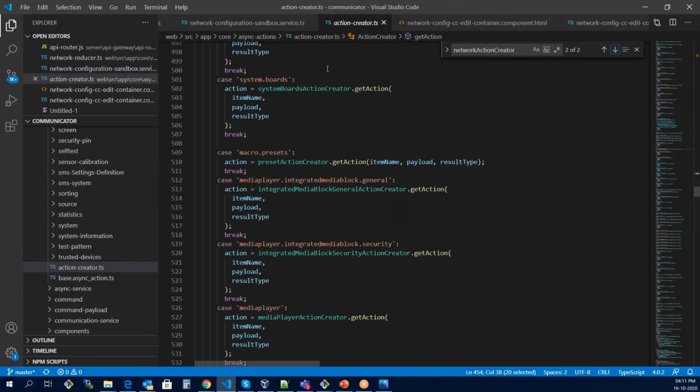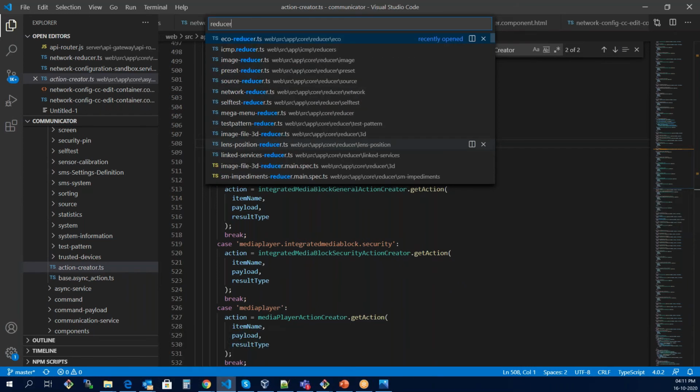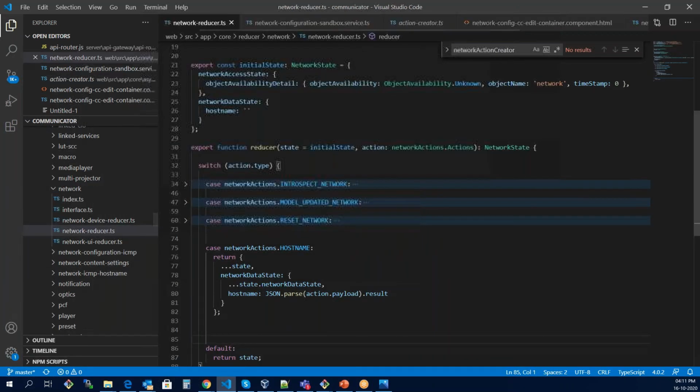All right. Now this was the part of the action. Okay, that's it. Nothing more right now. Now we will go to the reducer. I will let you know how this action is working and how that reducer is working. Now we'll quickly move to the reducer, and we will open the network reducer.